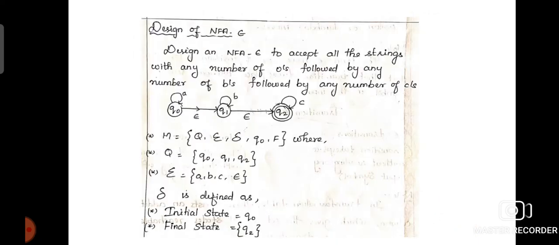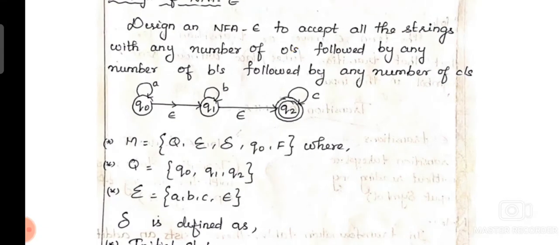Now we are going to see one problem, that is design NFA epsilon. We are going to design the NFA epsilon system and we will check for string acceptability. Along with the design of the NFA system, another type of problem is where the system is given as a diagrammatic representation, and we have to draw the transition table and check for the acceptability of the string. Here in this problem, the diagrammatic representation of the system is given.